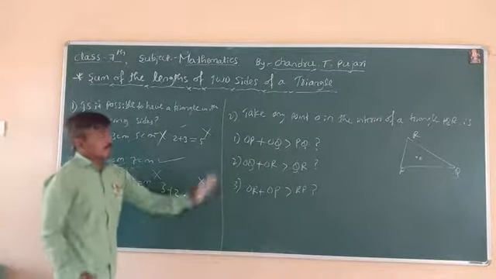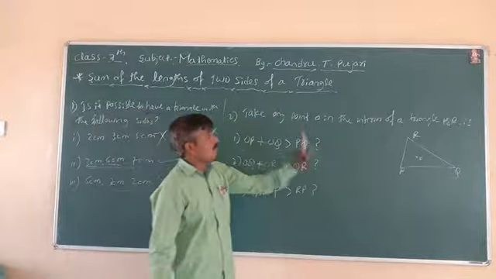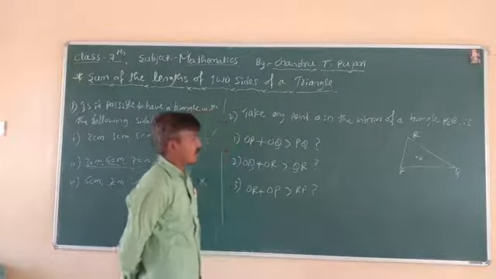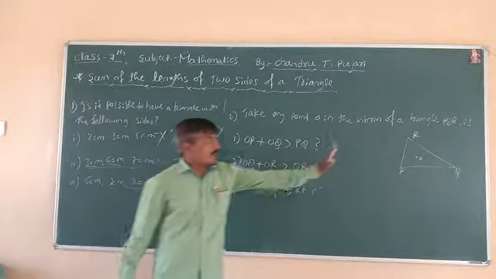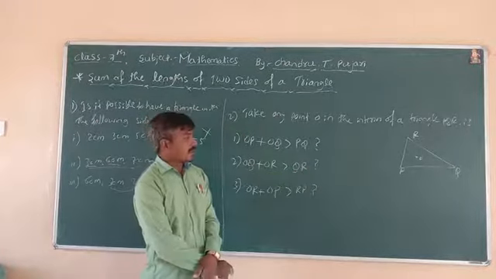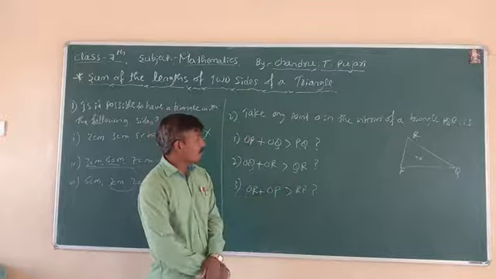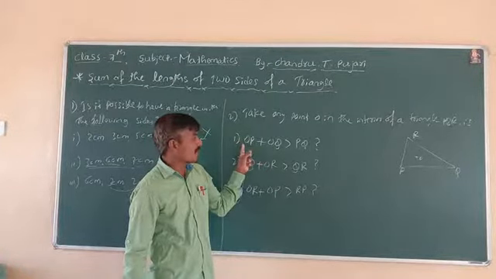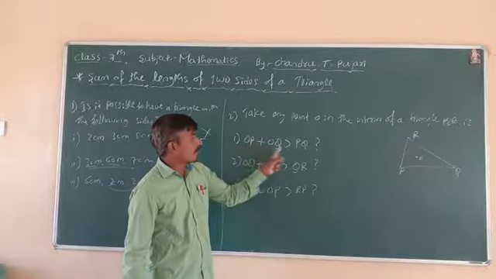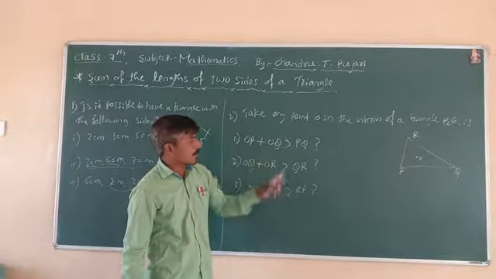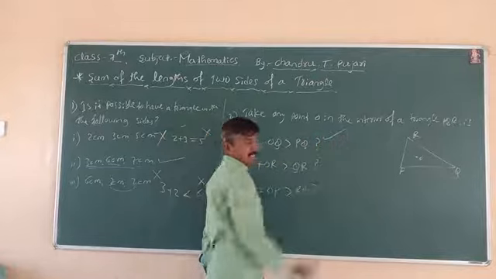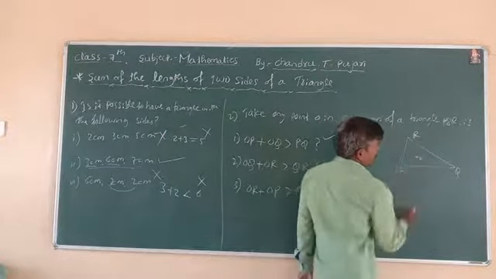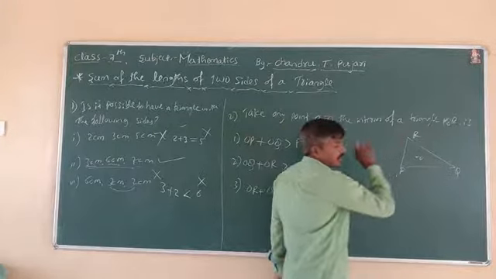In the second question, take any point O in the interior of the triangle PQR. PQR is the triangle, and the middle point is O. You can check the conditions. First, OP plus OQ is greater than PQ. Yes, because the sum of two sides is greater than the third side.